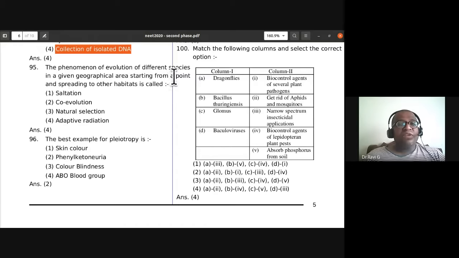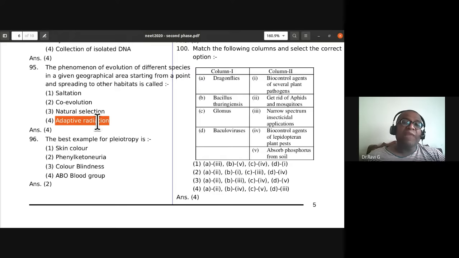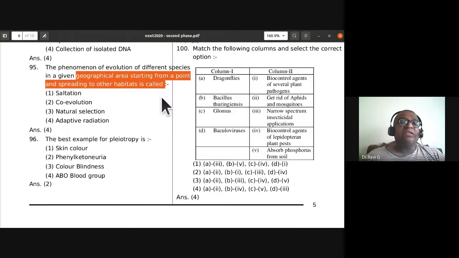The phenomenon of evolution of different species in a given geographical area, starting from a point and spreading to other habitats, we call adaptive radiation. Finch birds in the Galapagos Islands are examples of adaptive radiation. Saltation is a single large step mutation which leads to the formation of new species. So these three are not the definition of it. Adaptive radiation is the phenomenon of evolution of different species in a given geographical area, starting from a point and spreading to other habitats.